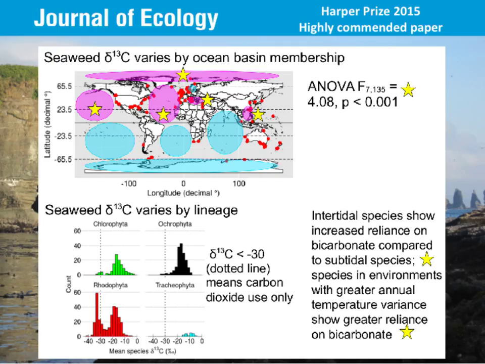So the red algae show a really different trend. They have a lot of species that can't use bicarbonate at all. And this may have something to do with a vertical gradient that we saw as well. Intertidal species have increased reliance on bicarbonate compared to subtidal species, and a lot of the subtidal species are actually red algae. So maybe that's what's driving this vertical trend that we see in the data.